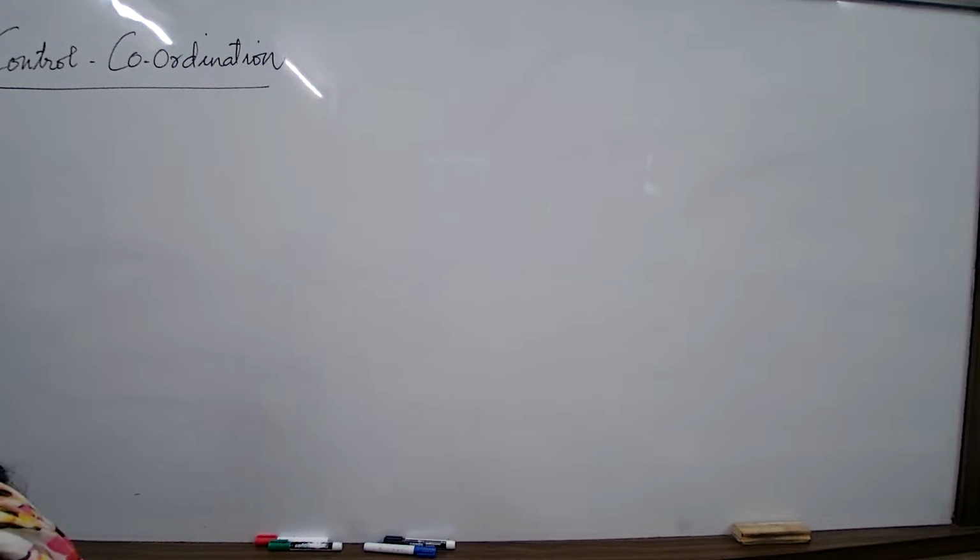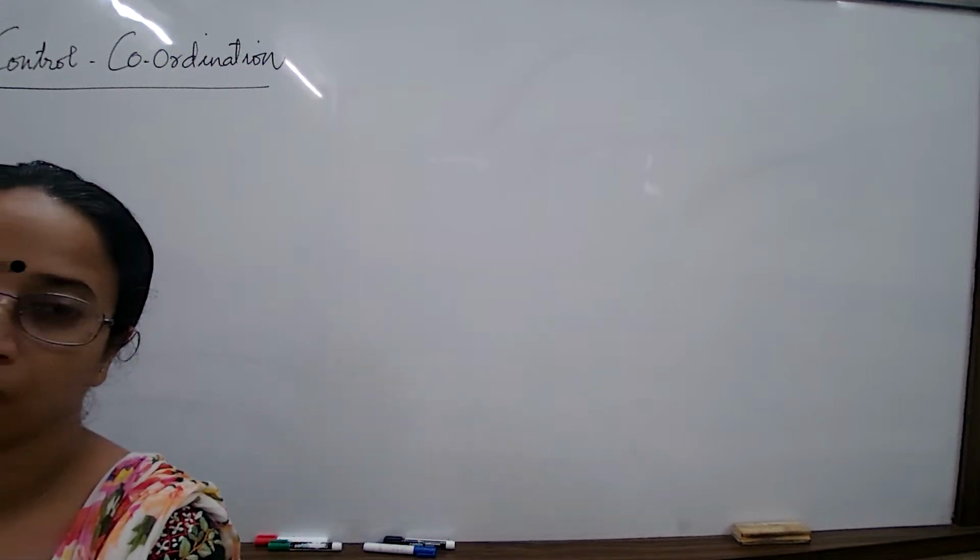Okay, so let us start with the concept of control coordination. What are we studying in this chapter? We'll be studying about the concept of coordination. What is the meaning of coordination? Coordination means, if I go by the simple English meaning, work together, no? Work together. But here, the concept of control coordination that we understand is how the body parts work together actually. How our body parts work together.